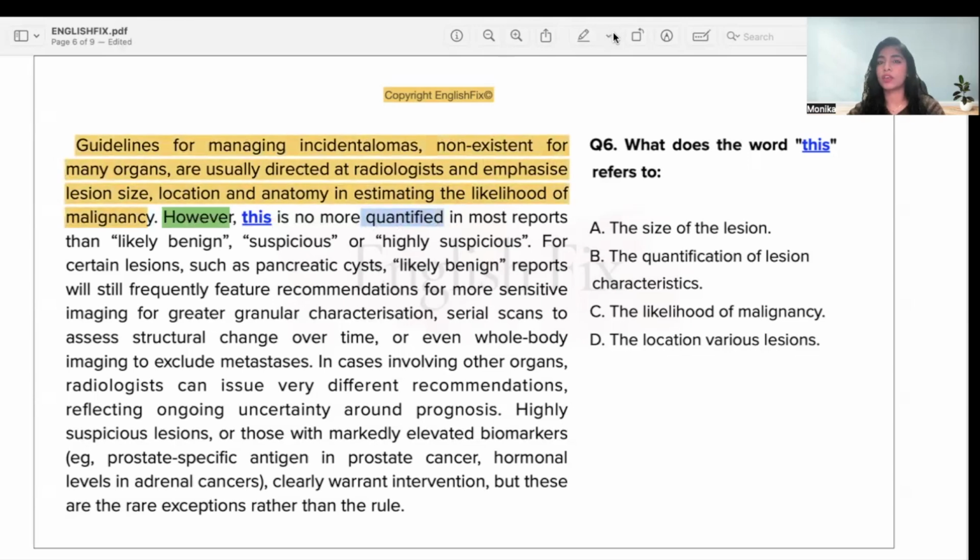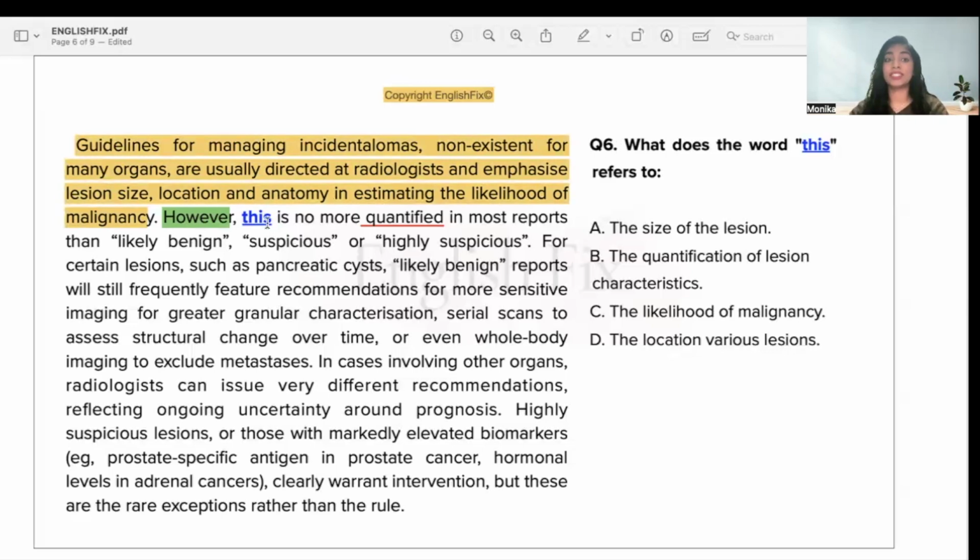Quantified I know already the meaning of. Quantified is used to mention when something is measured or expressed as a number. So when I say something is more quantified, then something is better measured, something is expressed better, maybe in numbers.